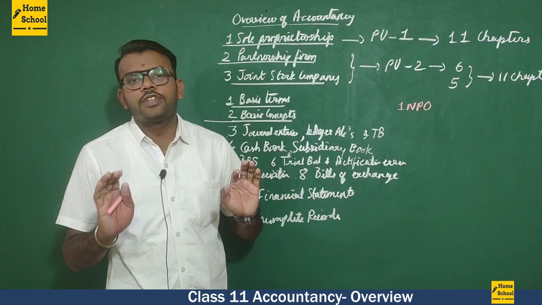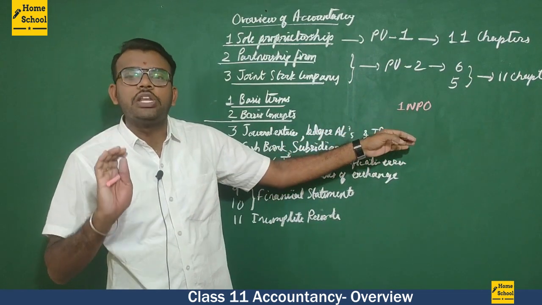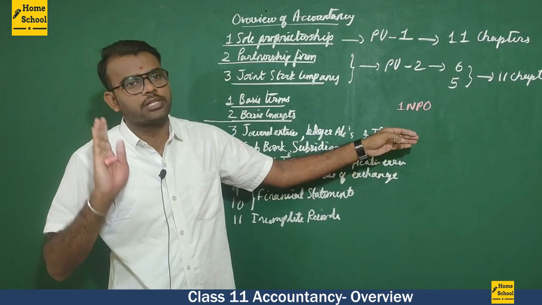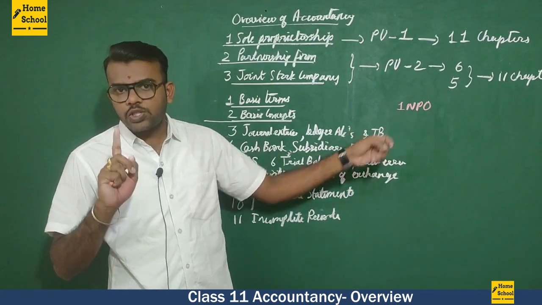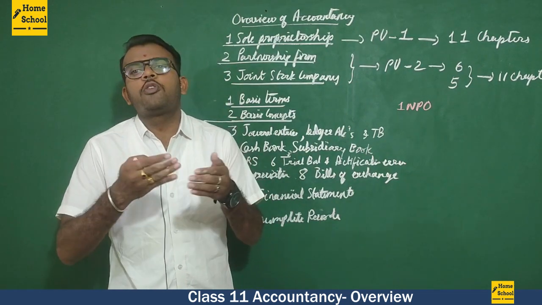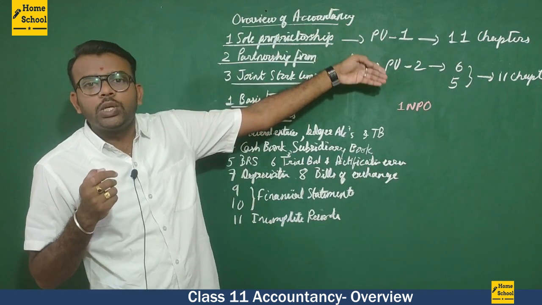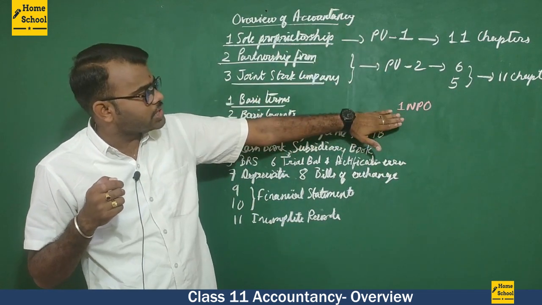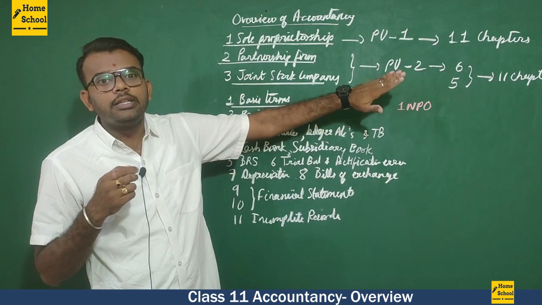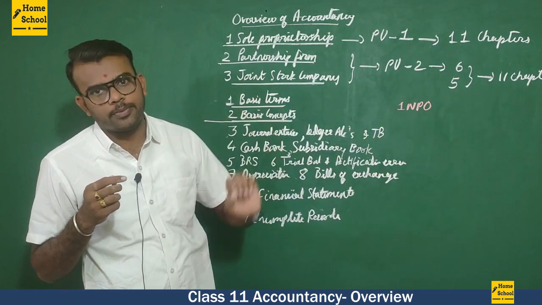Here the name itself says this organization is not for profit. It is purely for a service oriented business. But here, a single person is not running the business. We have a group of people. That is the reason this is under partnership. The first chapter we are going to study is the NPO, that is not for profit organization.